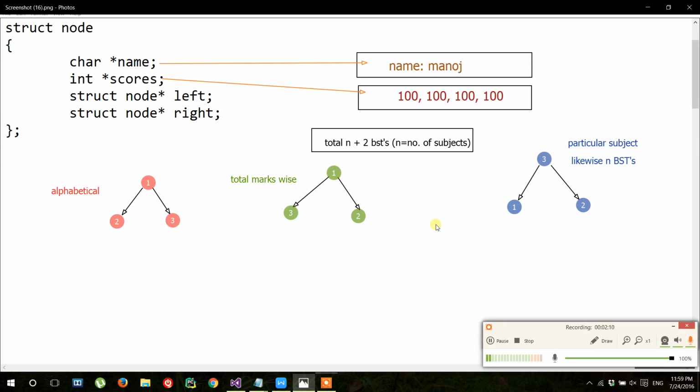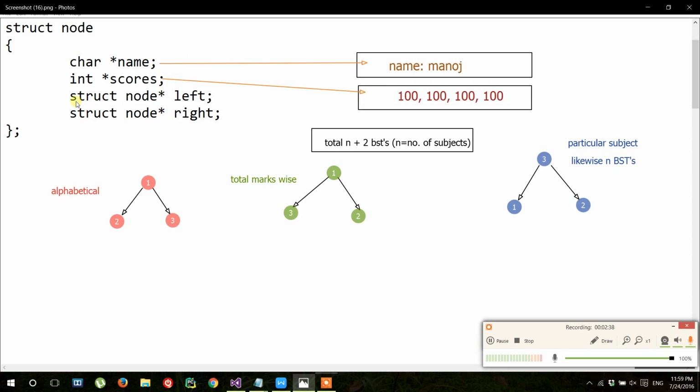So I have taken n+2 BSTs to perform all these operations. The first two BSTs are constructed according to the alphabetical order and total marks wise order, and the remaining n BSTs are according to the nth subject. So here goes our struct node with the char pointer and int pointer.